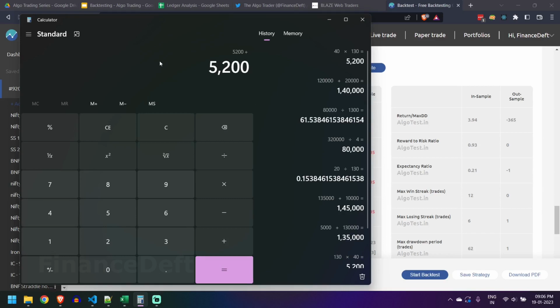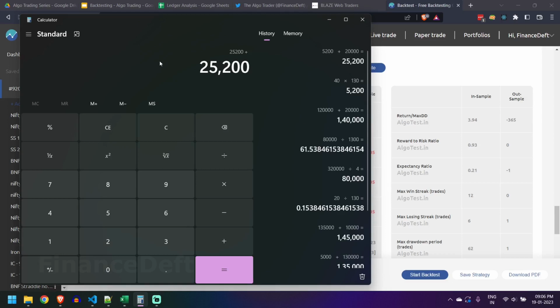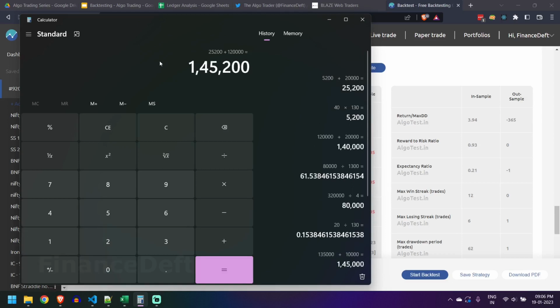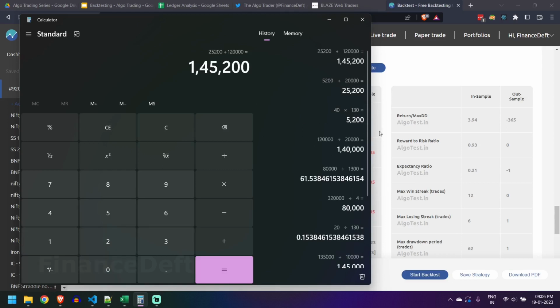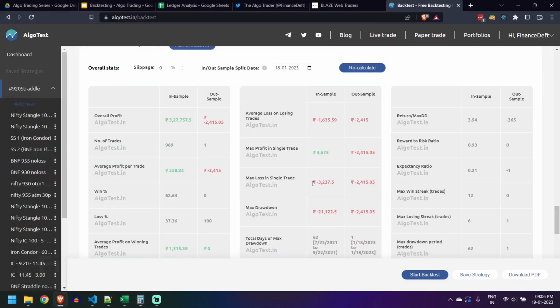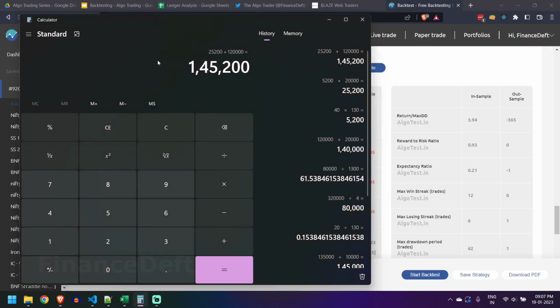Then you have 20,000 as your drawdown, and 1,20,000 to execute this strategy, so it comes to 1.45 lakhs. Let us add 5,000 for slippages as well as errors in calculation. Then you need to have 1,50,000 to execute one lot of this strategy, so that even if you go into drawdown, you will not have to reduce the size. So 1.5 lakh, earlier we calculated like 80,000.